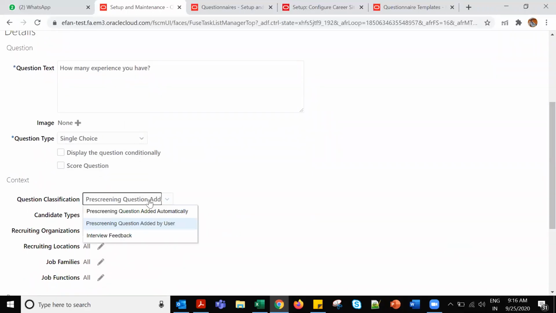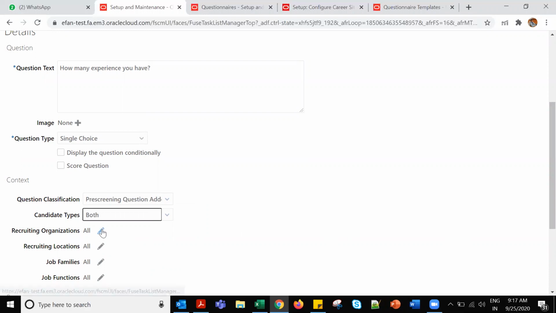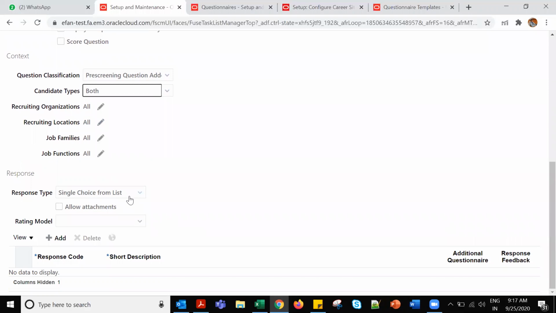Screening questions are added by the user or added automatically. Better to add it automatically. Candidate is internal, external, or both. Recruiting organization, location, job, family. These are all for contextualization purposes. Response: single choice, radio button. If you want to allow them